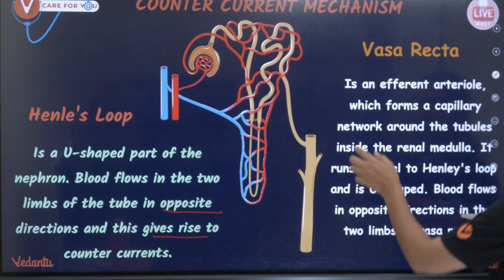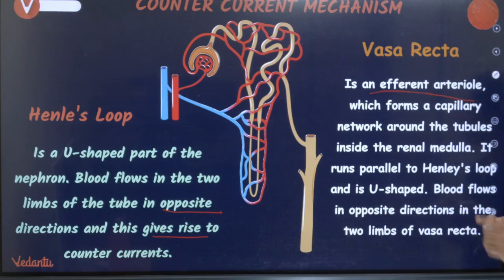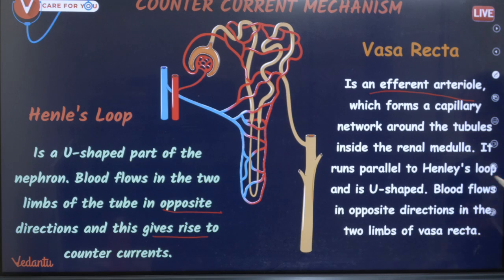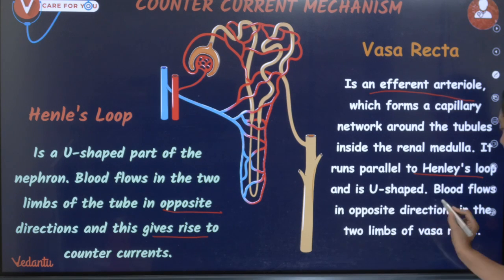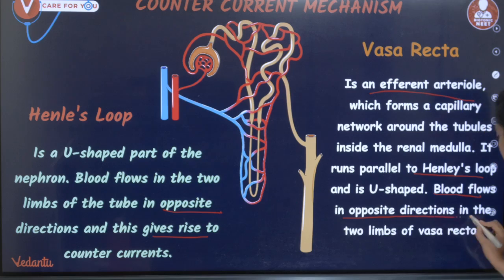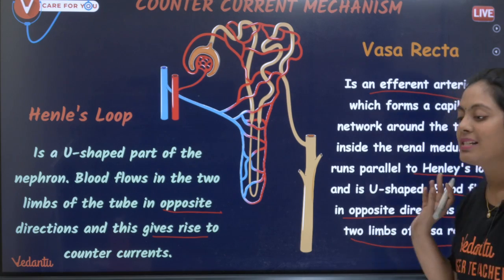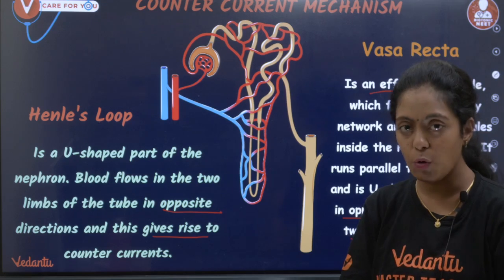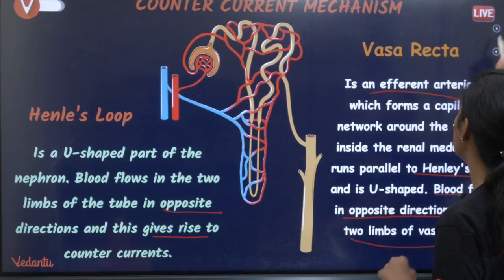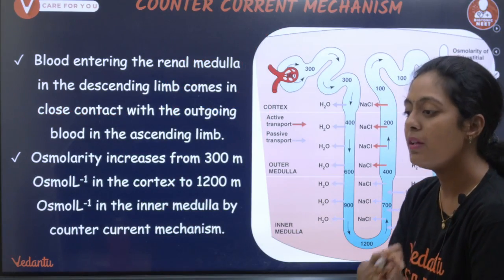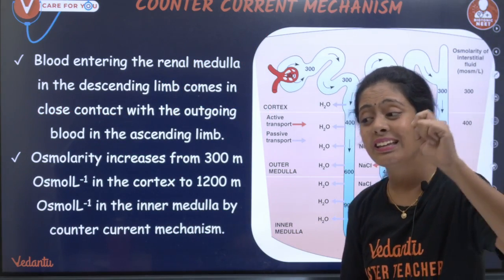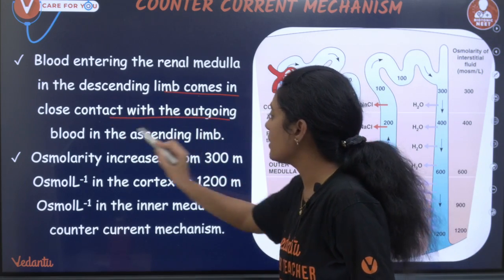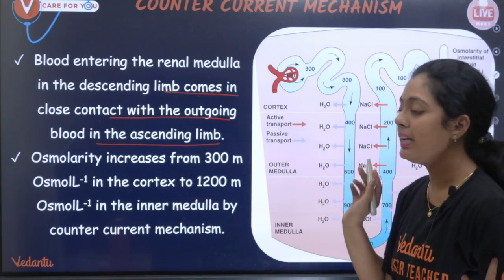Okay, what is vasa recta? It is an efferent capillary which forms a capillary network around the tubule in the renal medulla. It runs parallel to the loop of Henle. Blood flows in opposite direction in the two limbs of vasa recta. So ரெண்டுத்துலயுமே blood வந்து opposite direction la flow ஆகுது. So this is going to result in counter current mechanism. Okay, so blood entering the renal medulla in the descending limb comes in contact with the outgoing blood in the ascending limb.